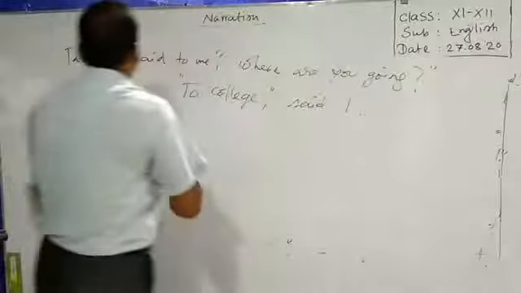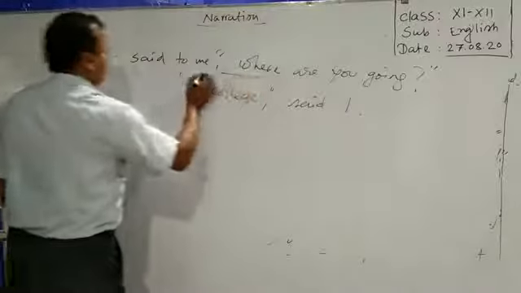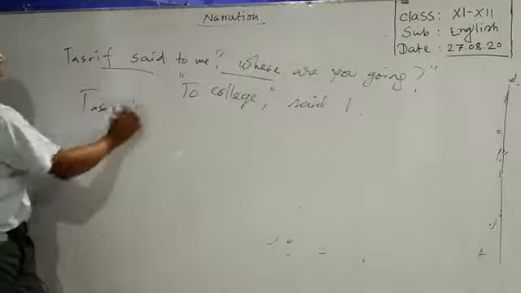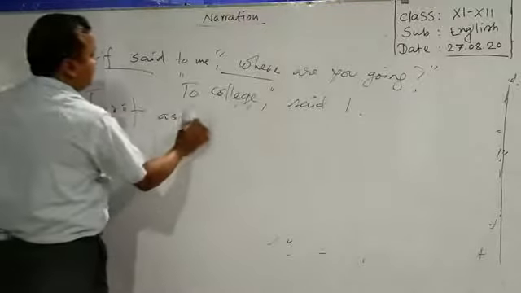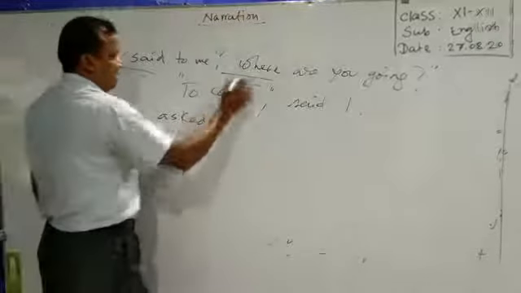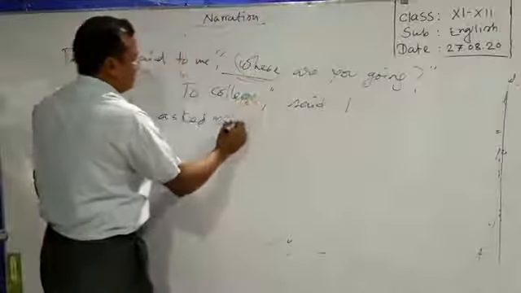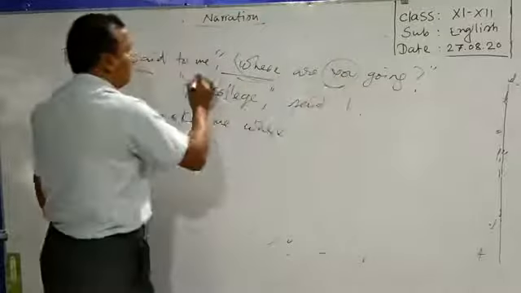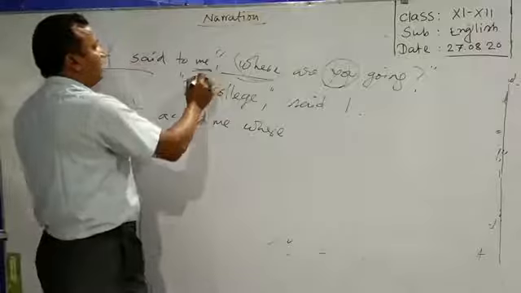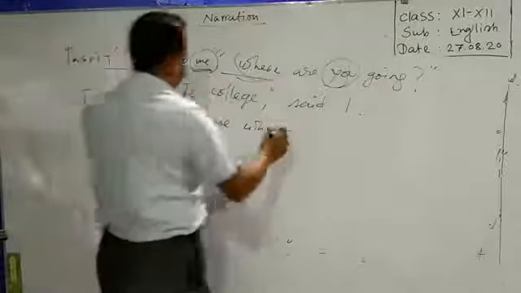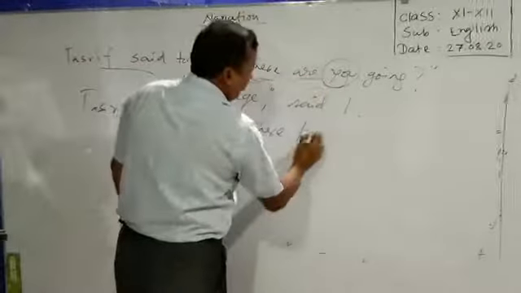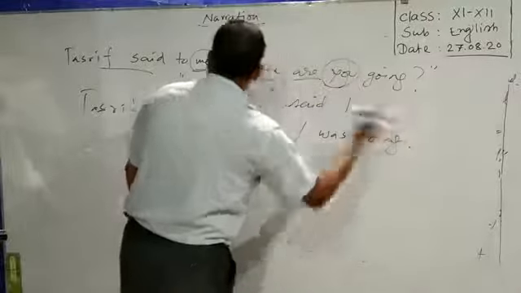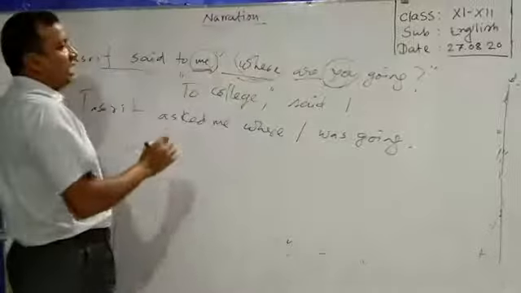The first speech will be turned in such a way. Tashrif asked me. We have to use the WH word here as connector, where, then the subject you will be replaced by the listener me. Me will be the subjective form, I, are will be was going. So, Tashrif asked me where I was going.